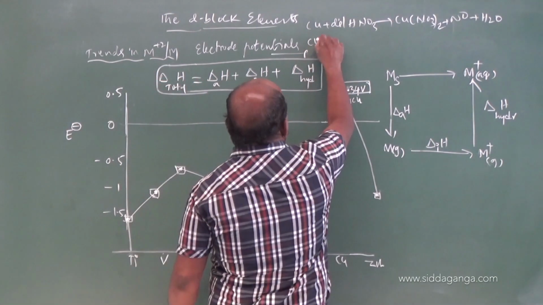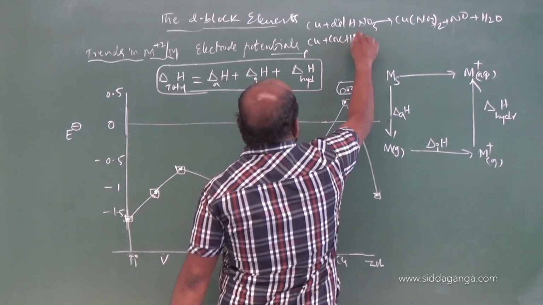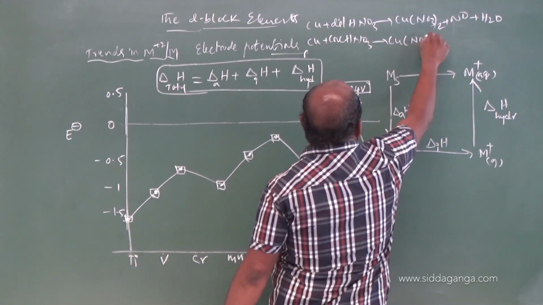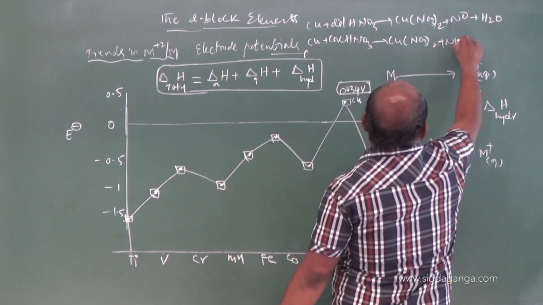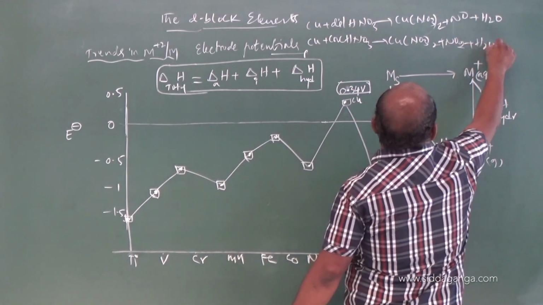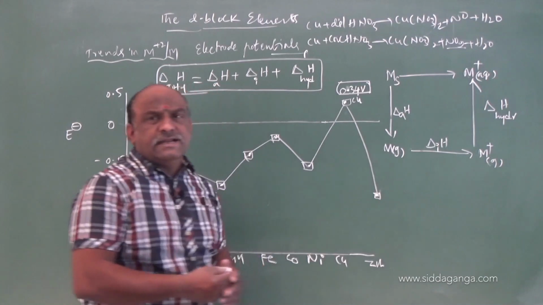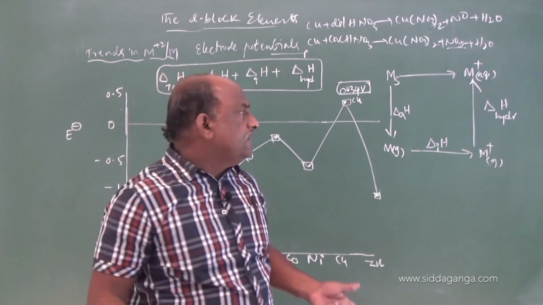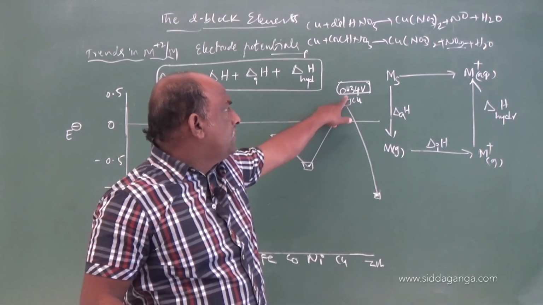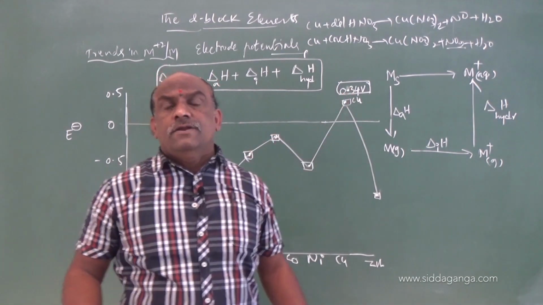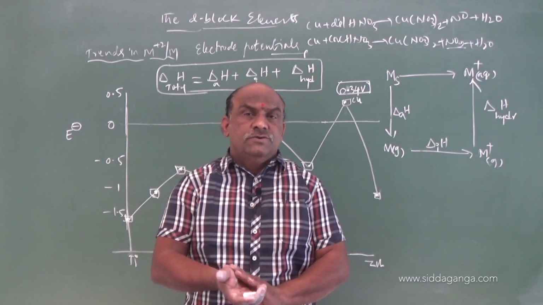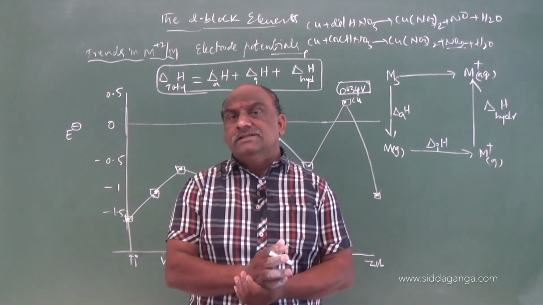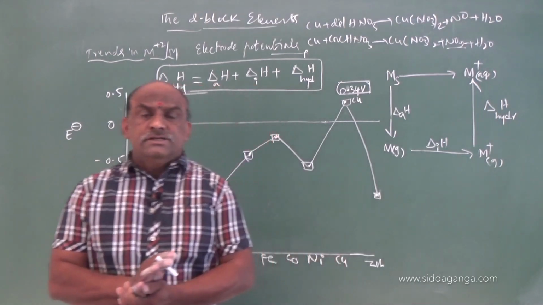Same copper with concentrated HNO3 gives the same compound, copper nitrate taken twice, plus NO2. NO2 means nitrogen dioxide. Nitrogen dioxide gas is liberated, nitric oxide is liberated instead of hydrogen. What will be the reason? Copper's electrode potential value is 0.34, a positive value. What will be the reason for copper's electrode potential being positive?